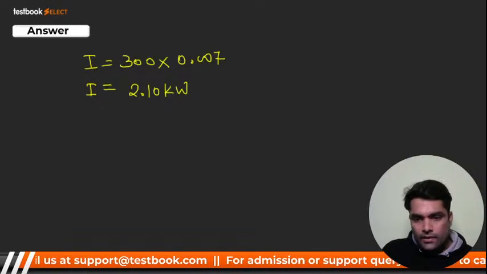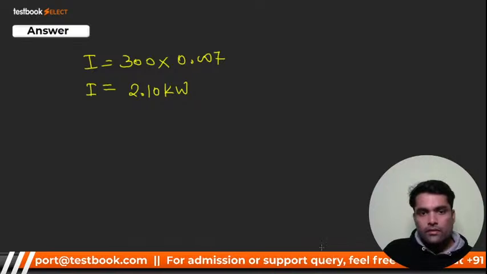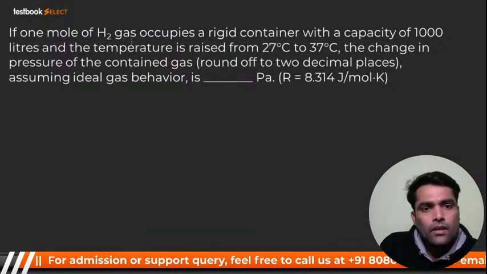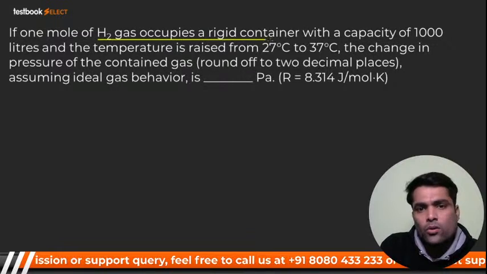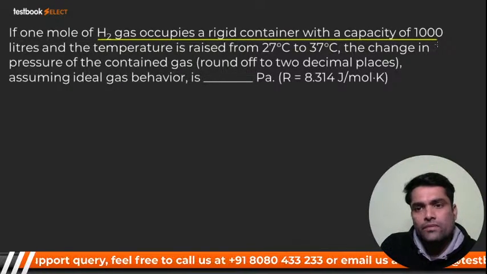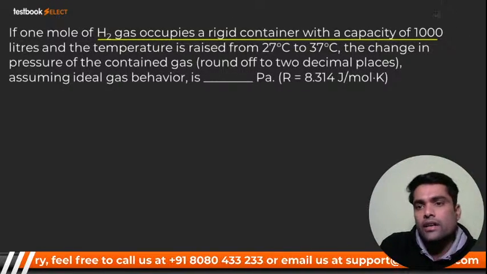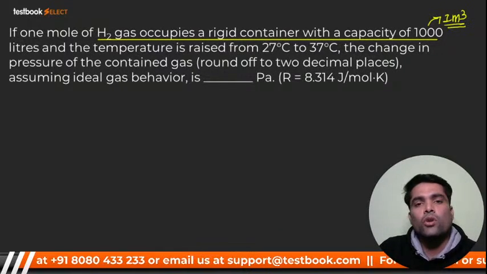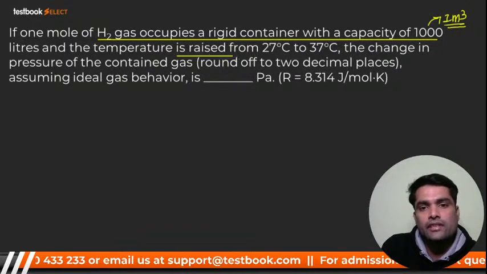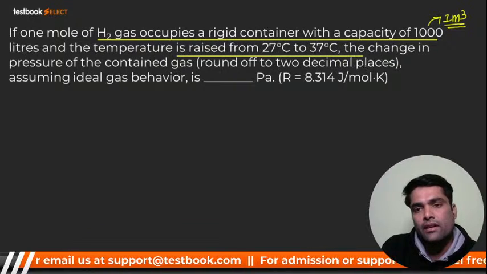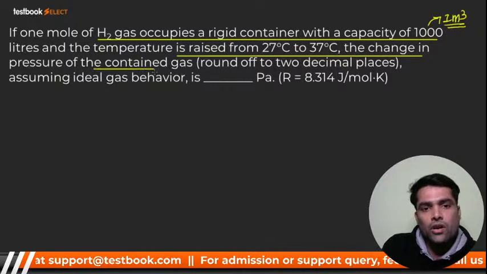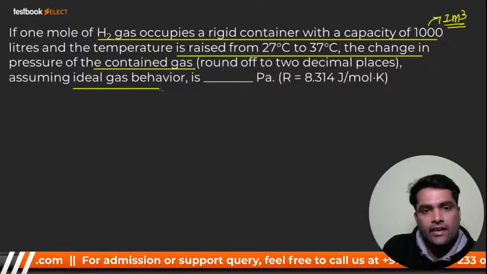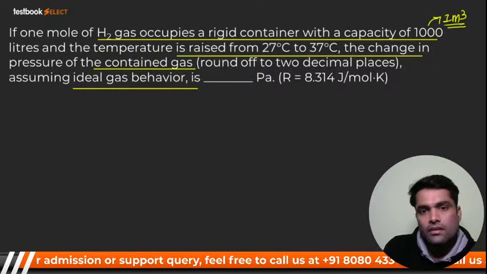Okay, guys, we'll go to the next. See, if 1 mole of gas occupies a rigid container with a capacity of 1000 liter, 1000 liter means 1 meter cube, and the temperature is raised from 27 to 37, the change in pressure of the contained gas, rounded off to 2 decimal places, assuming ideal gas behavior, is?